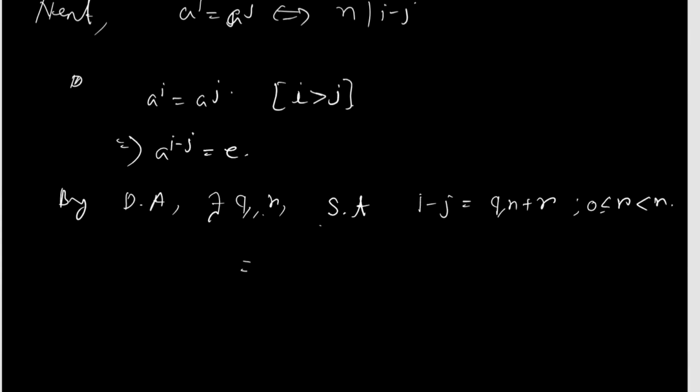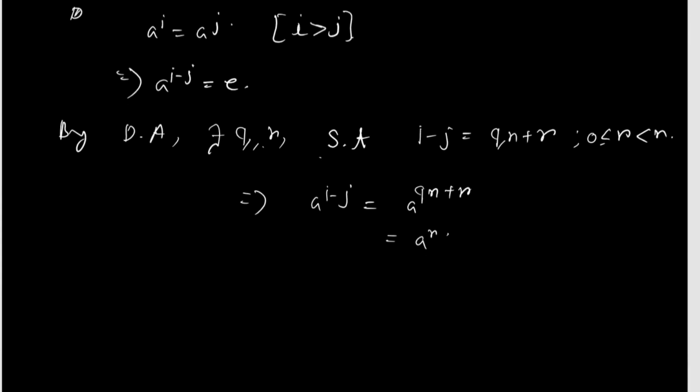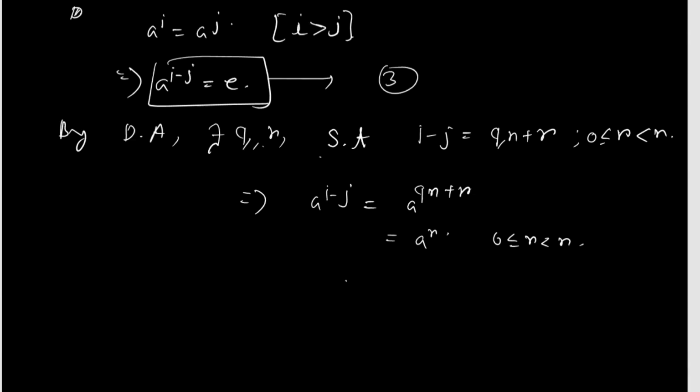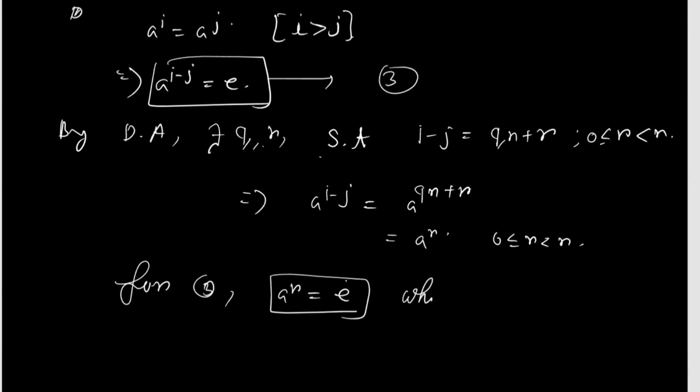So a^(i-j) equals a^(qn+r), and similarly a^r equals identity, let this be equation number 3. From equation 3 we have a^r equal to identity, which is a contradiction.